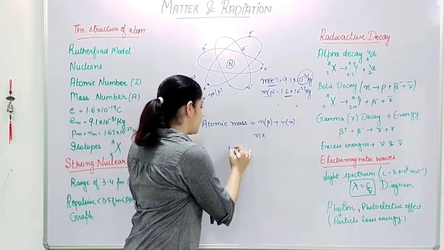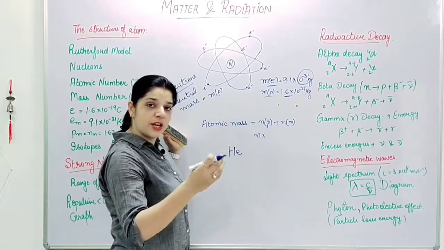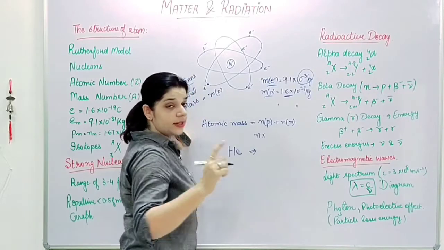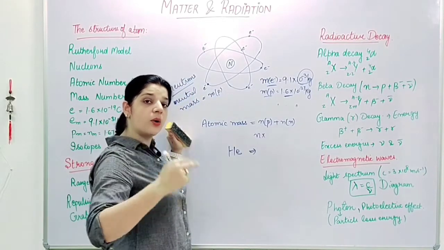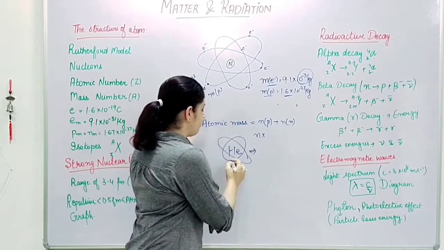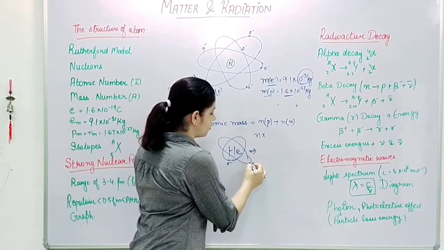For example, in case of helium in the periodic table, we say it is at number 2. How is it at number 2? That means around this helium atom we have 2 electrons.